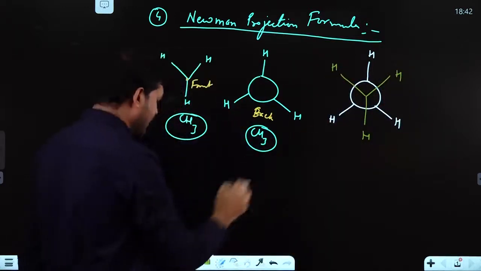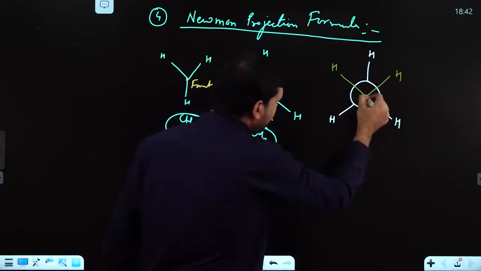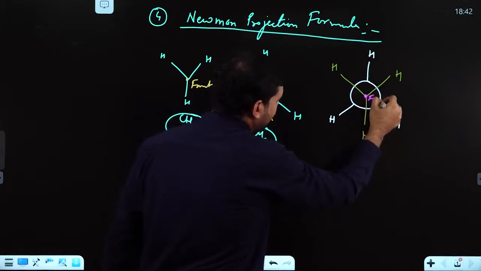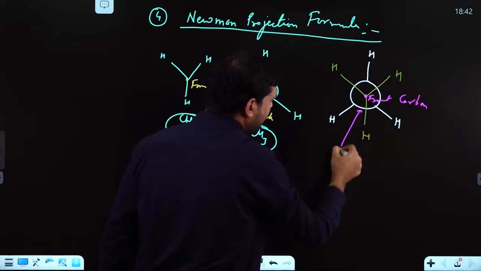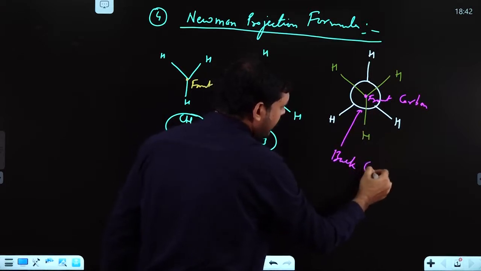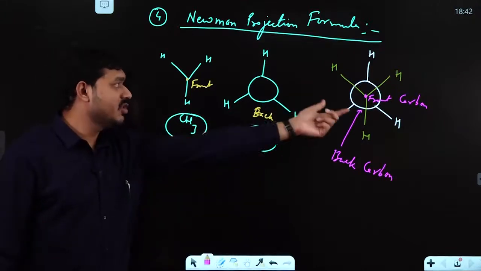Now you can simply understand that this is your front carbon and this is your back carbon. So what it represents is Newman projection.